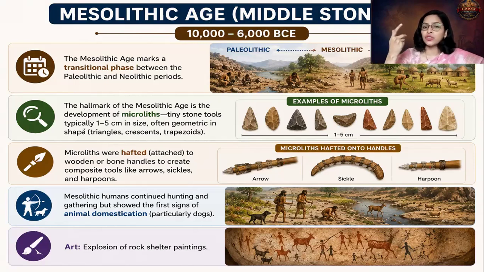He continued to stay in the rock shelters, in the natural shelters. We find examples of rock shelters from Bhimbetka in Madhya Pradesh. The next important aspect is that he continued the use of fire. Fire was used for cooking the food, for roasting the meat, to scare off the animals. So for all those purposes, fire was used.